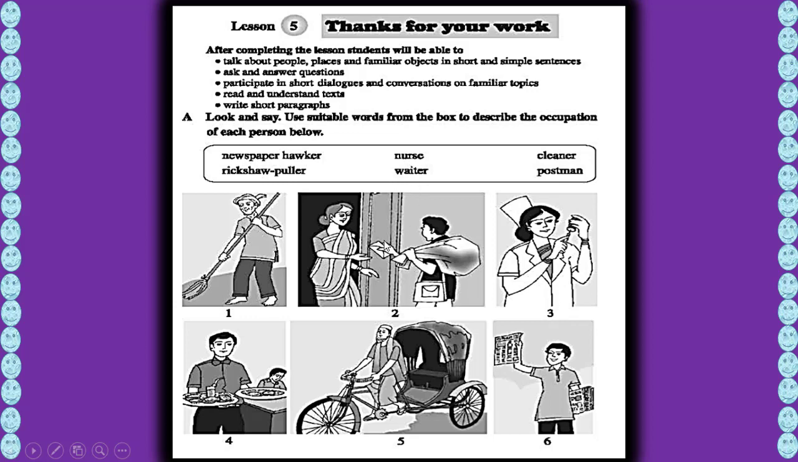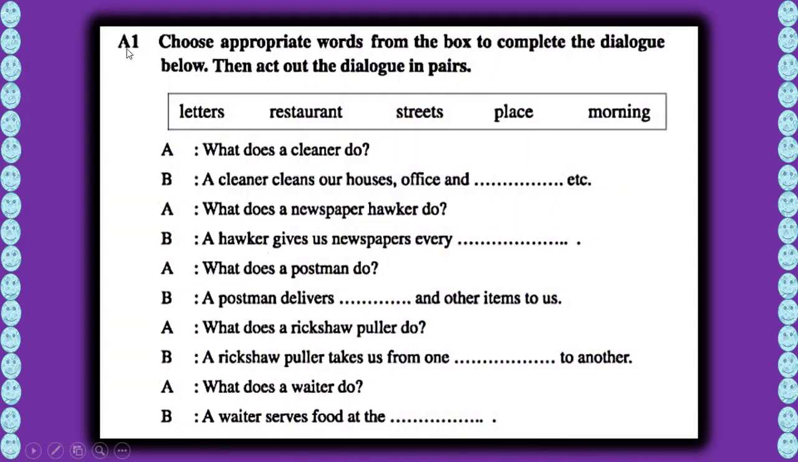Okay. So the next one is one. Choose appropriate words from the box to complete the dialogue below. Then act out the dialogue in pairs. Got it? Choose appropriate words from this box. You have to complete the dialogues here. At first, we will see the words in the box: letters, restaurant, streets, place, and morning. Got it? Five words are here.